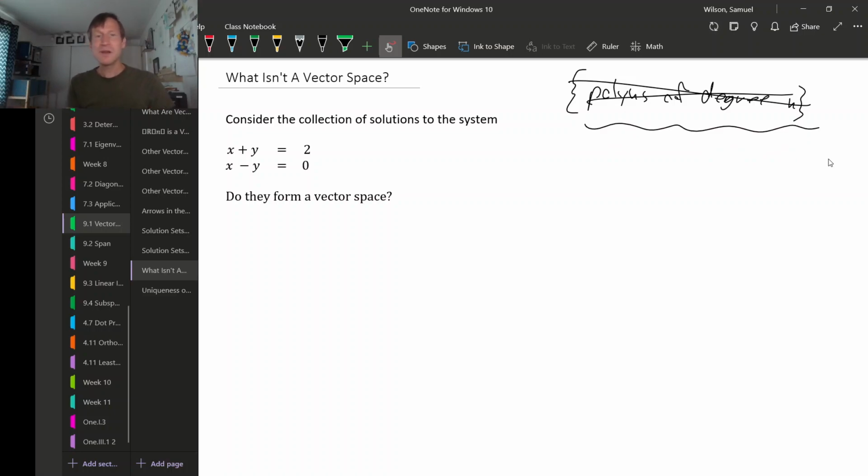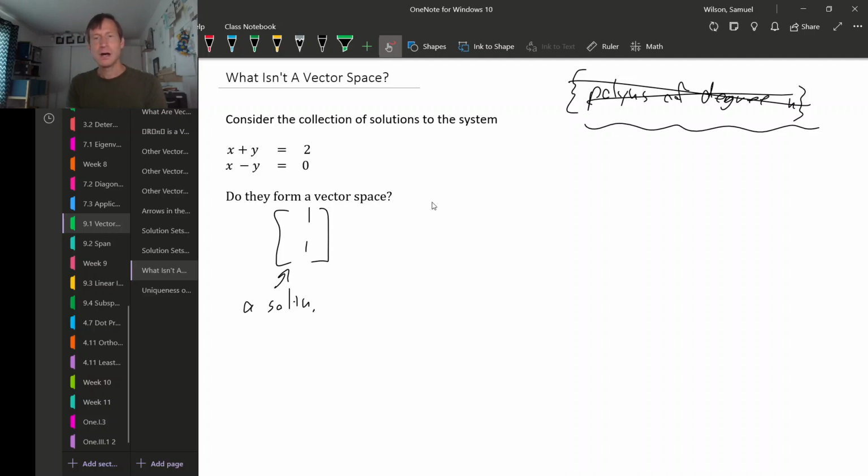even about. What about solution sets to linear equations, though? Well, here's a non-homogeneous system of linear equations. We could ask, does the collection of solutions to this system form a vector space? Well, it's hard to tell in general, but what you might try is find a solution to this equation. I happen to see one because I made this system easy to solve. (1, 1) is a solution to this system, right? If you plug this 1 in for x and for y, it satisfies both equations. So this is a solution.